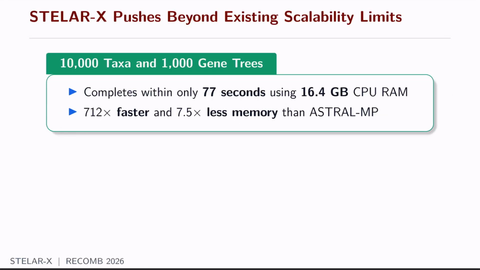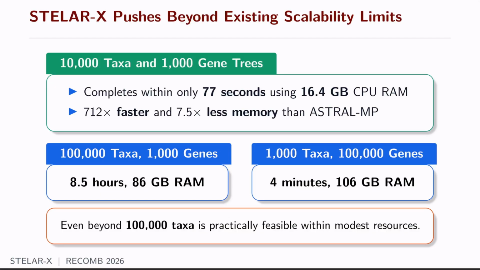Now let's look at where STELAR-X comes into the picture and how we push the boundary of scalability. For instance, in the same dataset of 10,000 taxa and 1,000 gene trees, STELAR-X completes it within only 77 seconds, which is 712 times faster. And notably, it takes only 16.4 GB of RAM, which is pretty common even in our laptops. And it is 7.5 times more memory efficient than STELAR-MP.